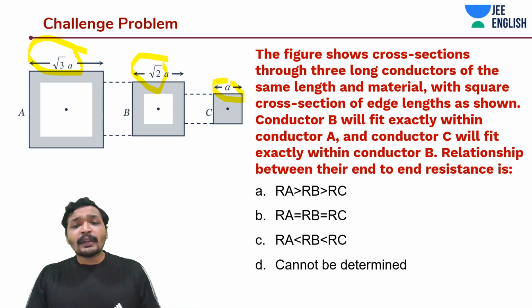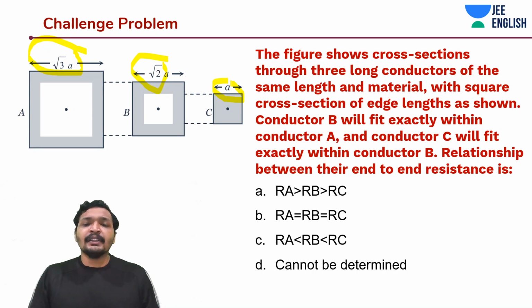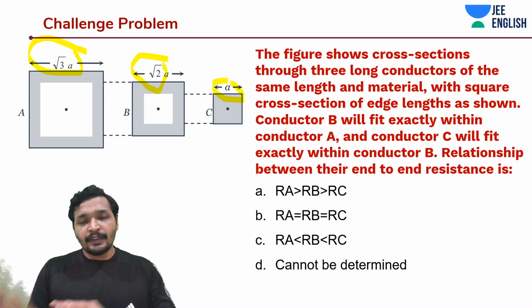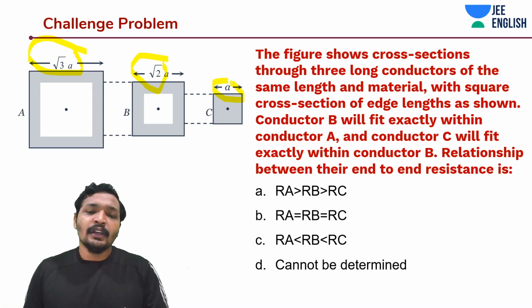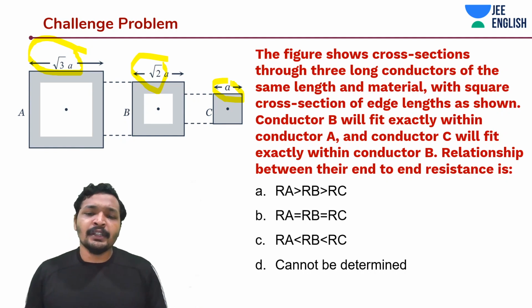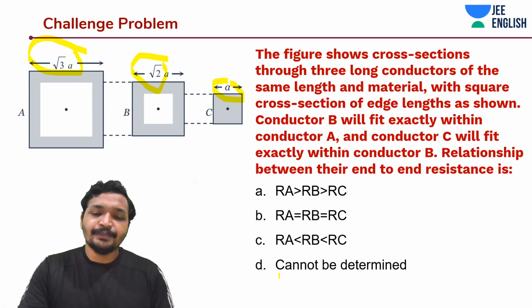Okay. Now calculate the relationship between the end-to-end resistance. They are asking you whether the resistance of A is greater than that of B or C, or whether all the resistances are equal, or whether it's the other way around, where C is greater than that of B and of A. Or there isn't enough information to determine the value.